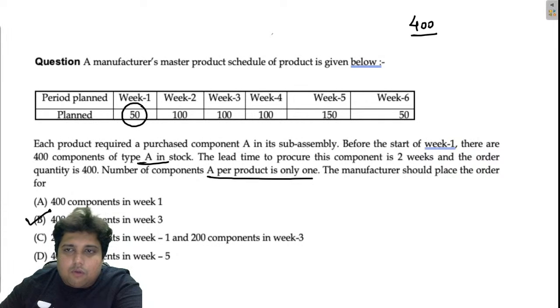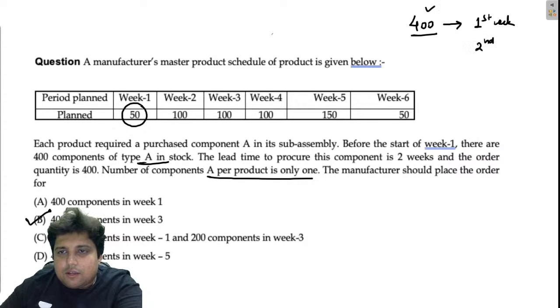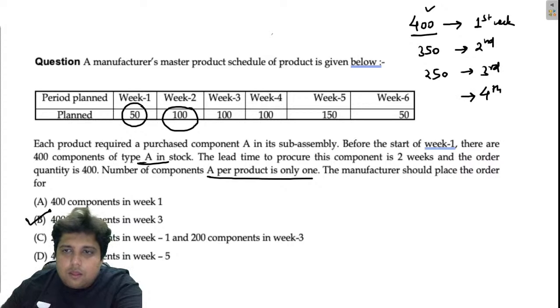At the start of the first week, 400 was there, but at the start of the second week, 350 will be remaining. At the start of the third week, 100 will have been utilized in the second week, so 250 will be remaining. At the start of the fourth week, 150 will be remaining, and at the start of the fifth week, 50 will be remaining.